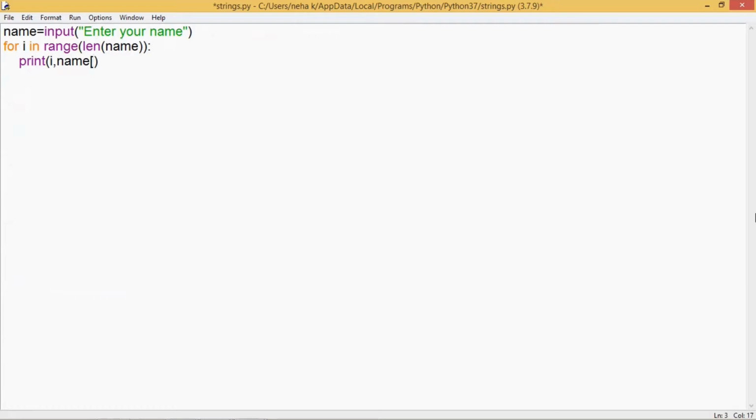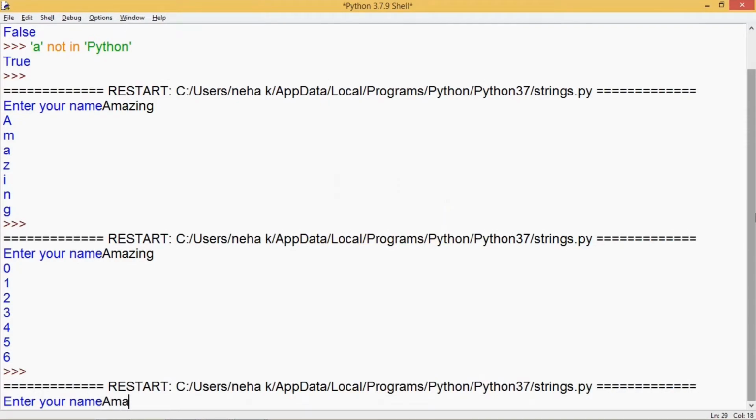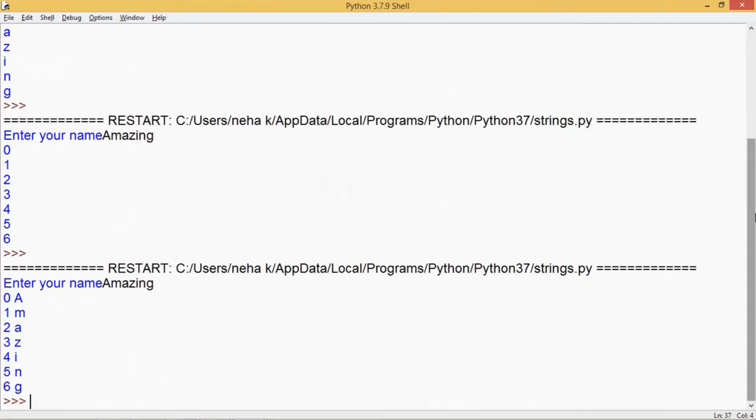I need to put the index here as I am getting different indices in variable I. So I'll write here name of I. Let's see how this works. So now every character has its index on the left hand side, and this loop prints the digits, which are the indices and the characters of the string.